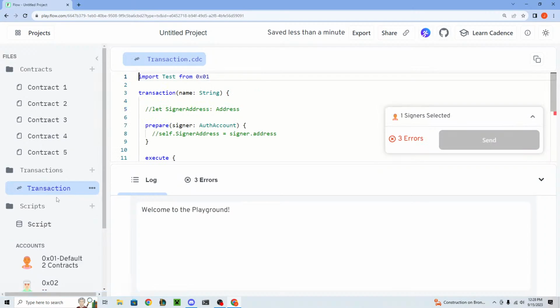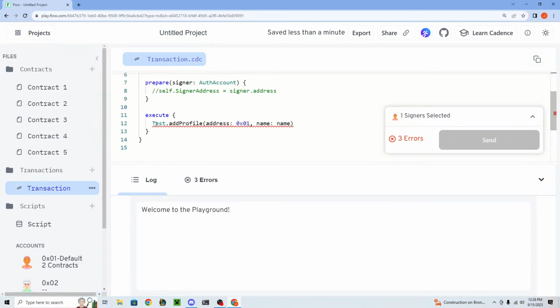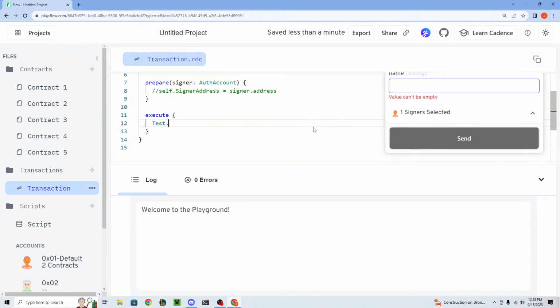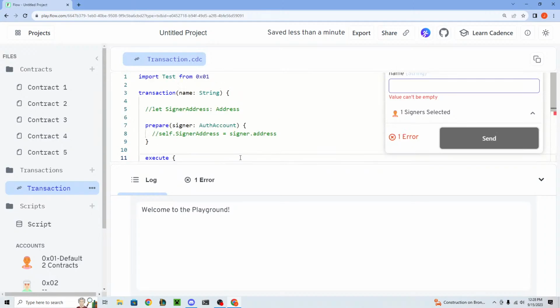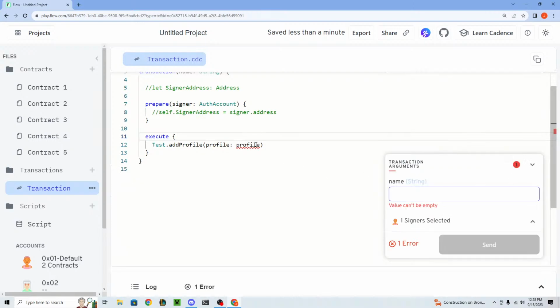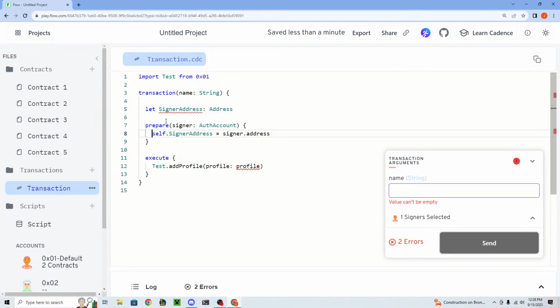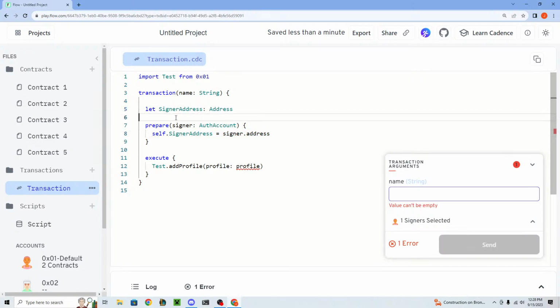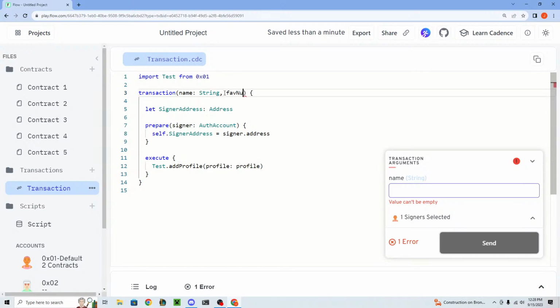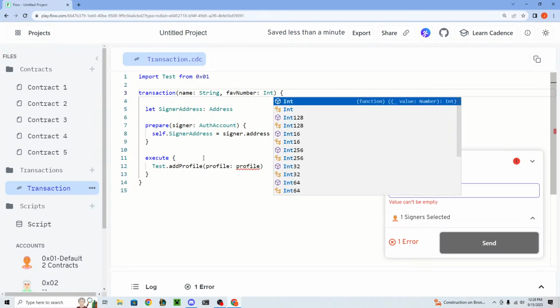Cool. So if we go to transaction now, and we go to this little execute part, we can now try to say test.add profile, and we have to create a profile now, right? So for now, we're just going to keep using the signer's address, even though that is not secure. We know that now, but we're just going to keep using it. But we also need a name and a favorite number, and then we're going to pass that in.